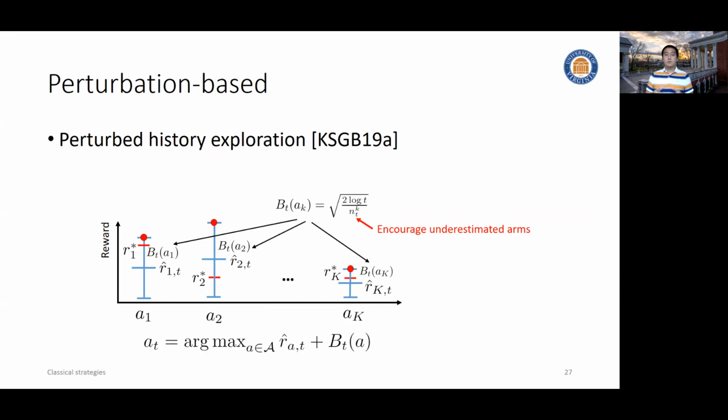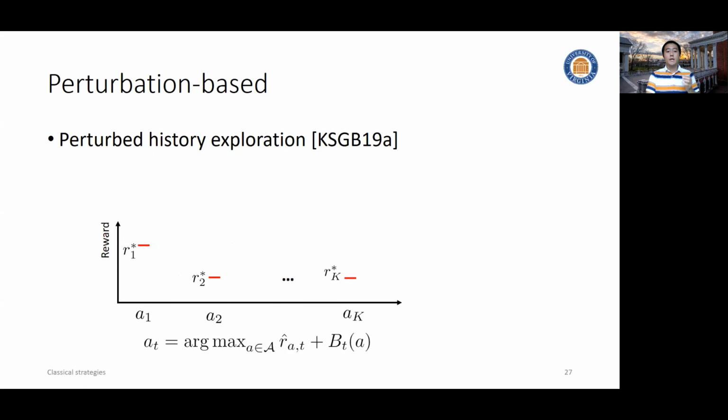The last family of solutions we would like to cover in this tutorial is the so-called perturbation-based approach. Again, let's come back to the principle of optimism in the face of uncertainty. We know the mean reward estimation cannot be trusted because we might not have enough observations. We have to expand it by the confidence interval so we can cover as much as possible.